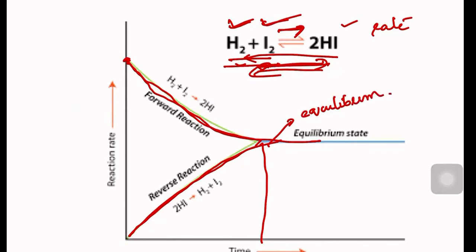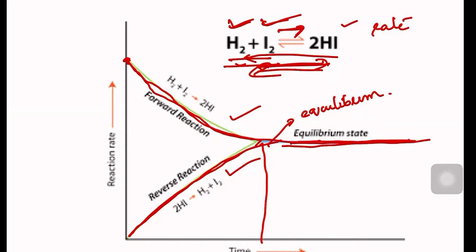Once it reaches equilibrium, you can see the rate of the forward reaction and the rate of the backward reaction are equal, and not only are they equal, they are not even changing. See the graph, it's a straight line now.